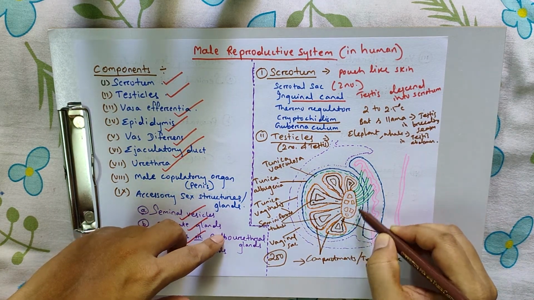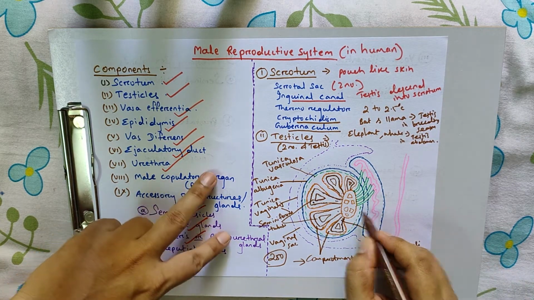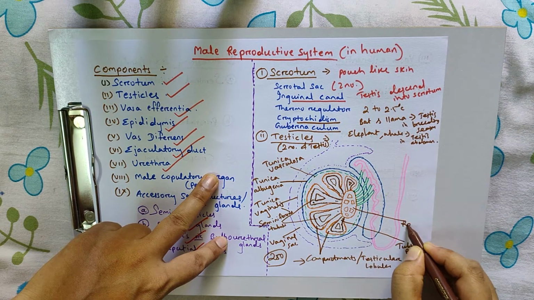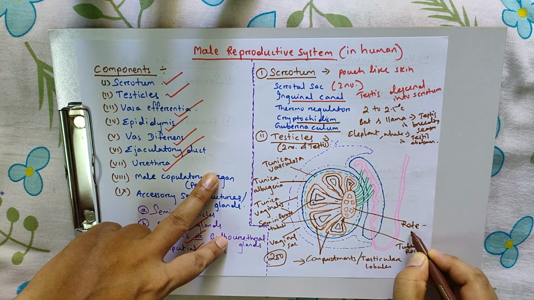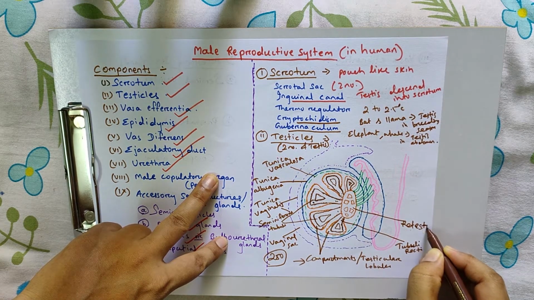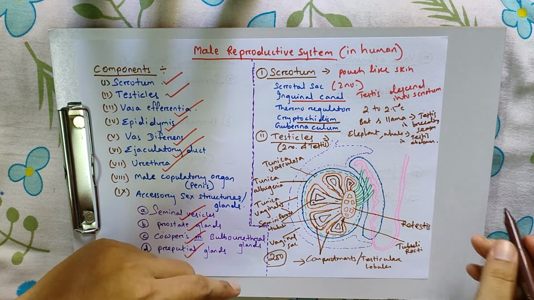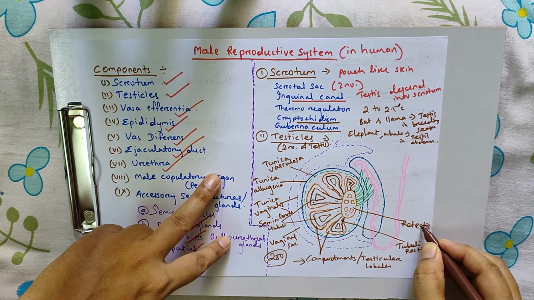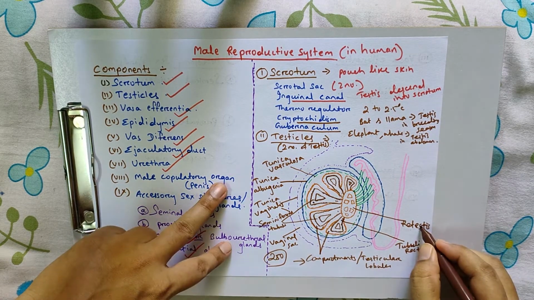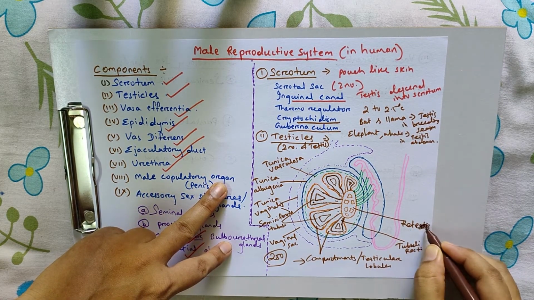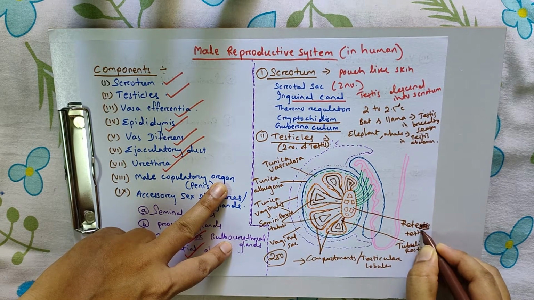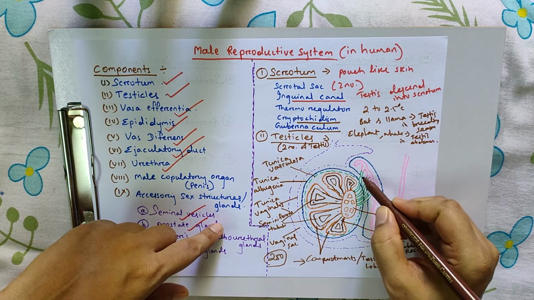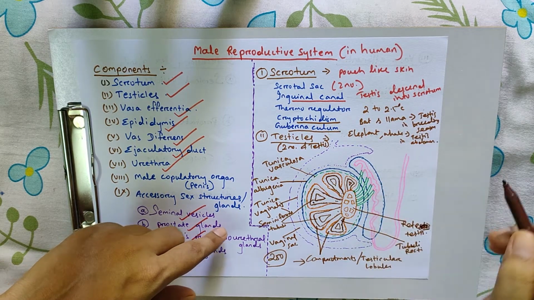And this structure is called rete testis. From that structure, tubules arise.